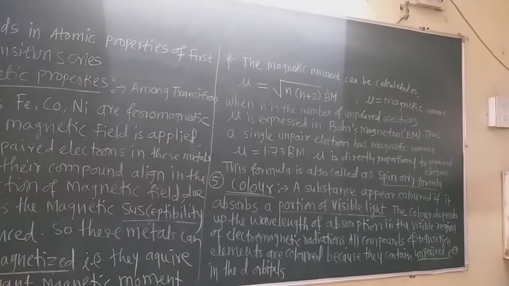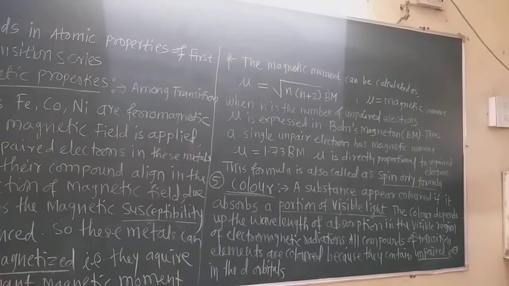This magnetic moment mu is directly proportional to the number of unpaired electrons. That means as the number of unpaired electrons increases, the magnetic moment also increases. This formula is also called the spin only formula, because only the spin momentum is taken here in the case of the first series of transition elements, and not the angular momentum.